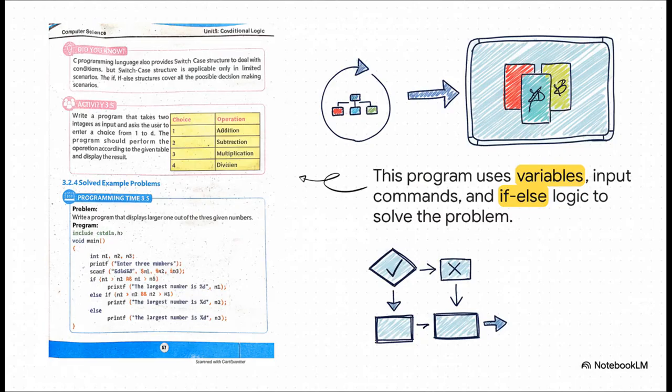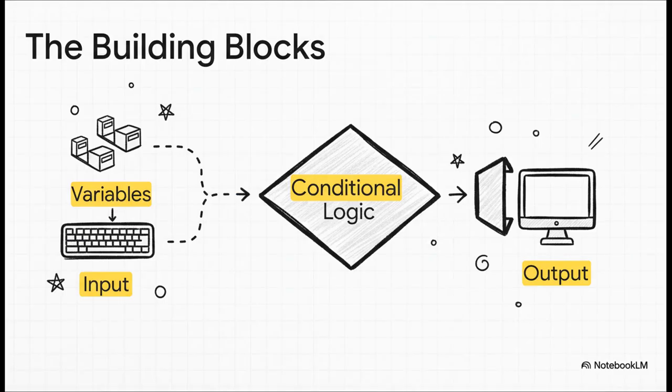Now don't get bogged down in every single character here, just look at the main parts. We've got variables to store the numbers, we use a command called scanf to get the numbers from the user, and then we use a chain of if-else statements to compare them and find the biggest one. Let's map this right back to our building blocks. We used int variables to hold our numbers. We used scanf for the input. We used that if-else structure as our conditional logic. And finally, we used our old friend printf for the output. See how they all just fit together to solve the problem?